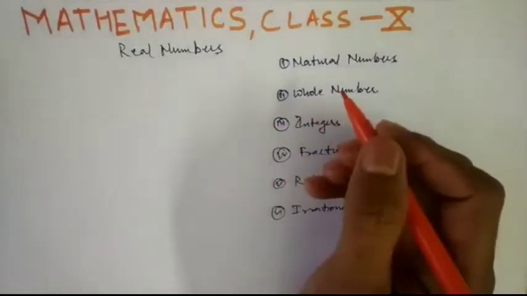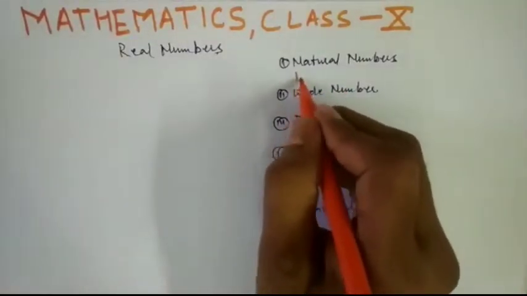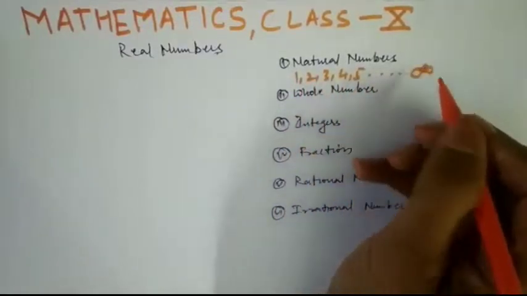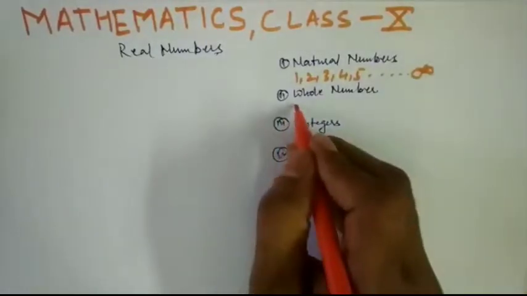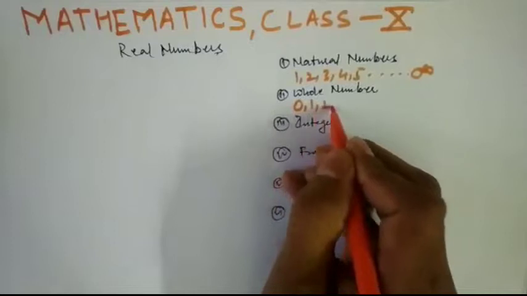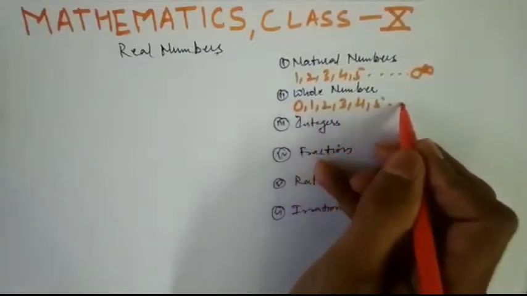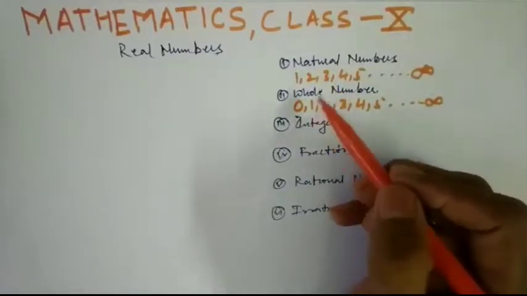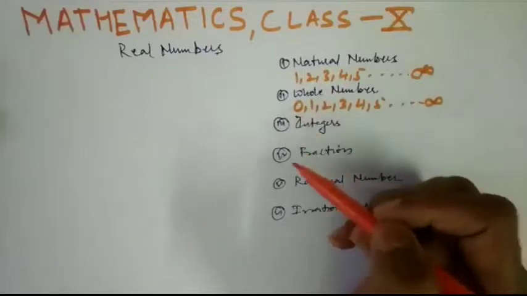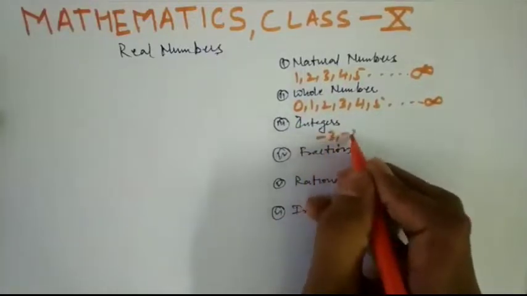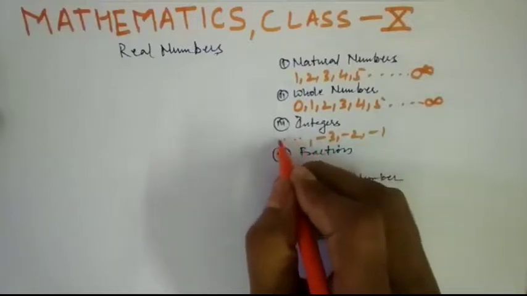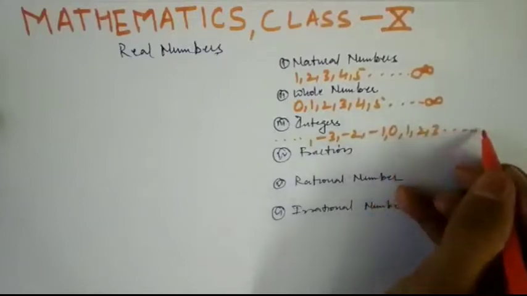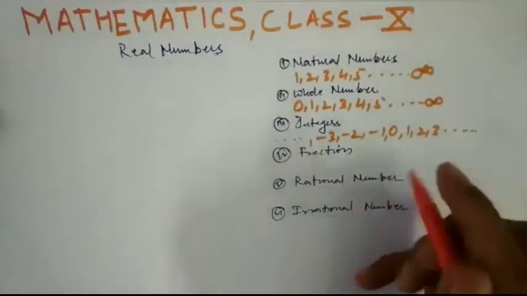So what are the natural numbers? Counting numbers, that start from 1, 2, 3, 4, 5 and go on up to infinity. So they are called natural numbers. What are whole numbers? 0, 1, 2, 3, 4, 5 up to infinity. So all natural numbers are whole numbers, but all whole numbers are not natural numbers because of 0 only. If you include negative numbers, from minus infinity up to 0, 1, 2, 3, up to infinity, this is the collection of integers.